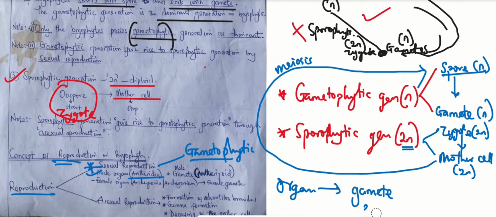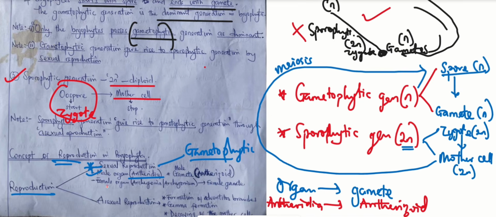For them, the organ is not the penis. Instead, the organ is called antheridia. Then this antheridia gives rise to a gamete called antherozoid. Don't forget that. One is antheridia and the other one is antherozoid.